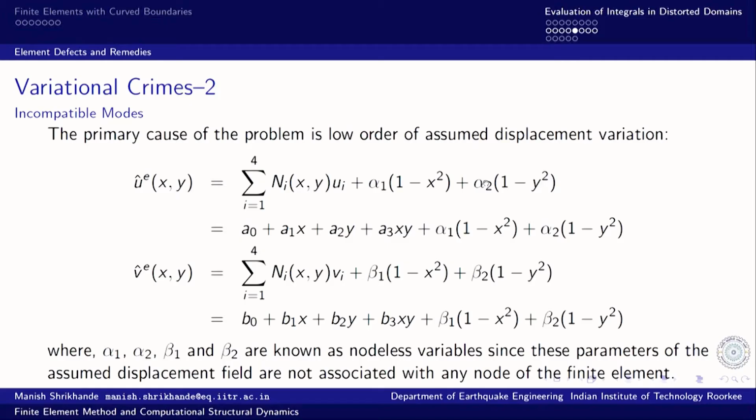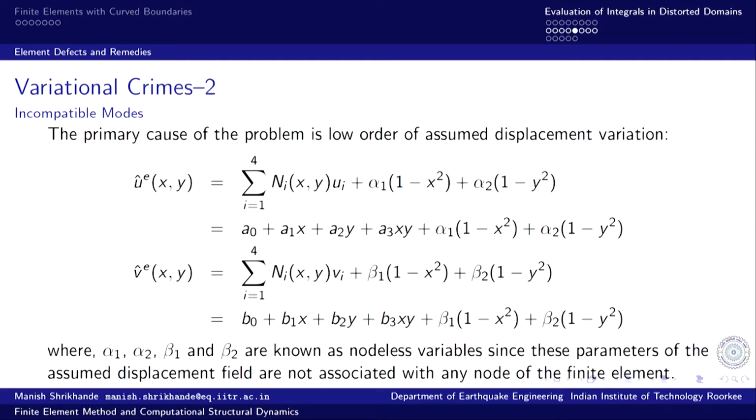As far as the primary variables of the node are concerned, those are maintained as shared nodes. So the variation of primary variables along the nodes is maintained, but the effect of these additional nodeless variables will add to incompatibilities between adjacent elements.